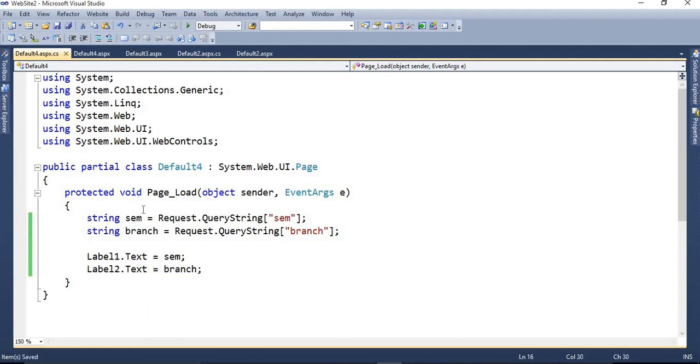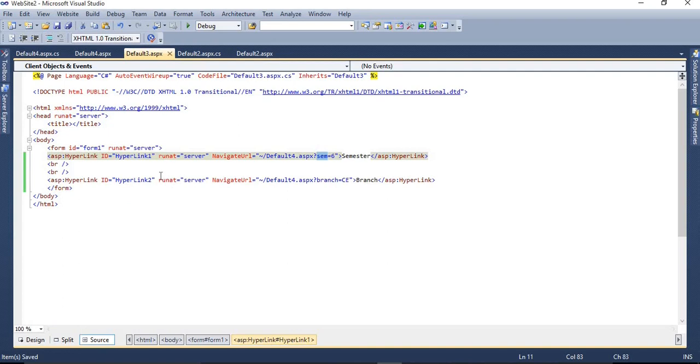We are taking both, but at the same time we accept only one value, because when I click on hyperlink 1 it will only transfer semester information, and when I click on hyperlink 2 it only transfers branch information.